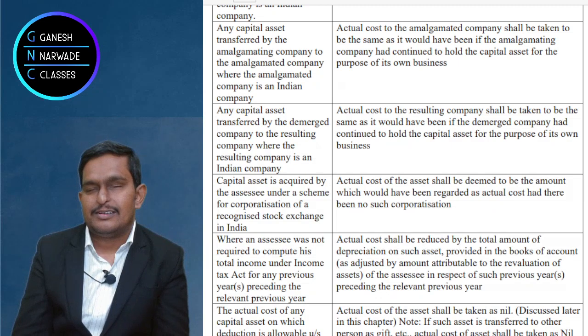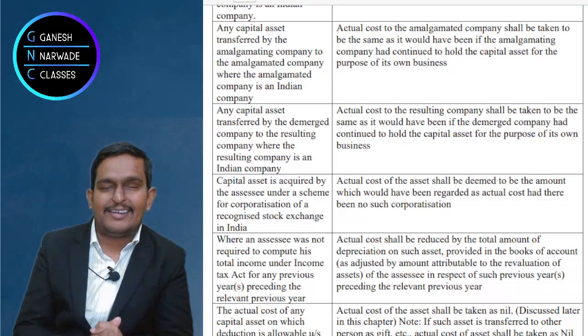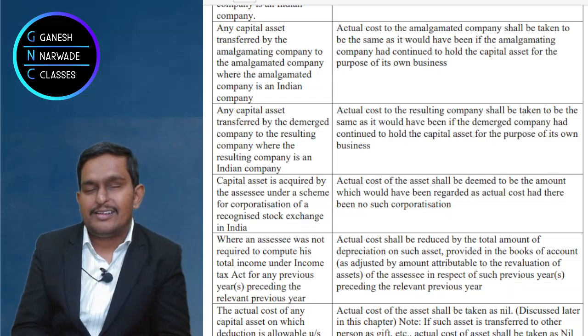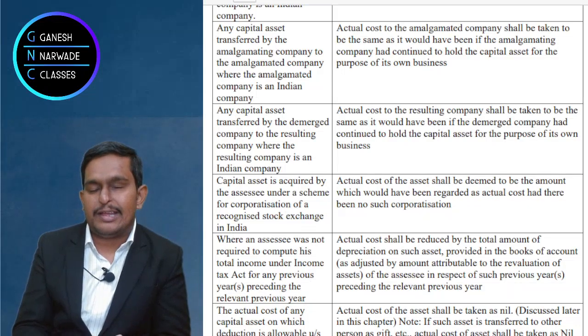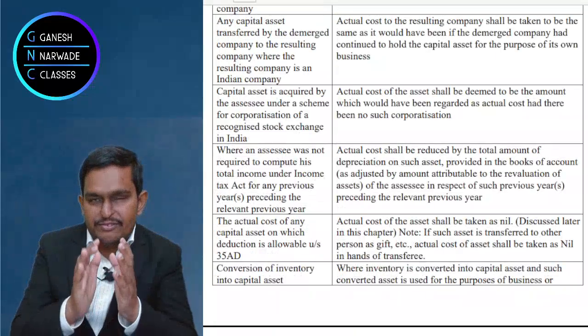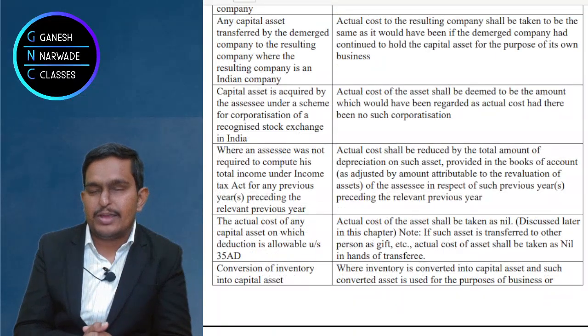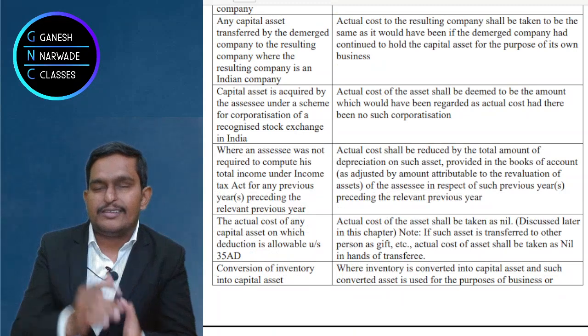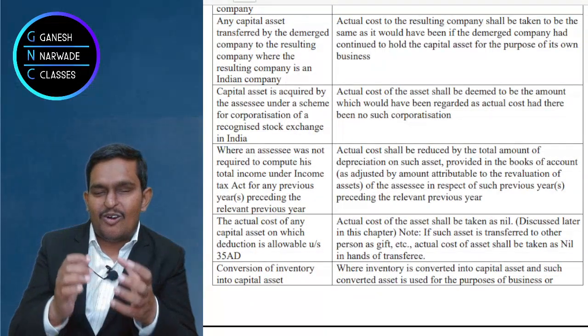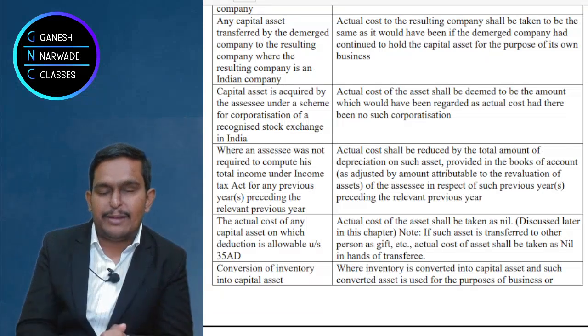Now, there are certain assets which I'll be talking about in a later part of this lecture. There is a section called section 35AD. We call it specified business. Like cold chain facility, petroleum pipelines, oil pipelines, gas pipelines.